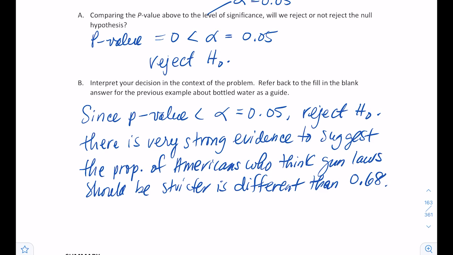It could be more than 68%, or it could be less than 68%. That's all we're saying. We're just saying that the null is very likely to be untrue because our p-value is so small. Anytime the p-value is less than your alpha level, you would reject the null. If we had ended up not rejecting the null, then there wouldn't be strong evidence in favor of the alternative.